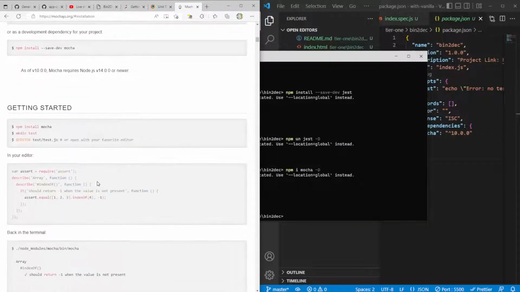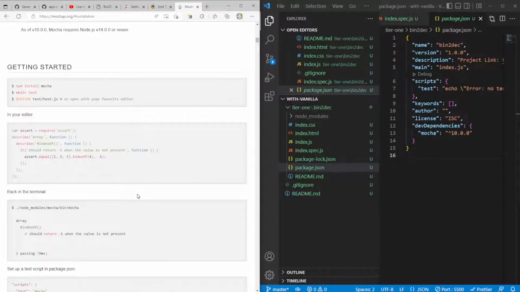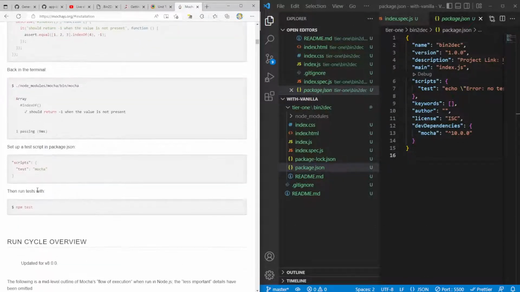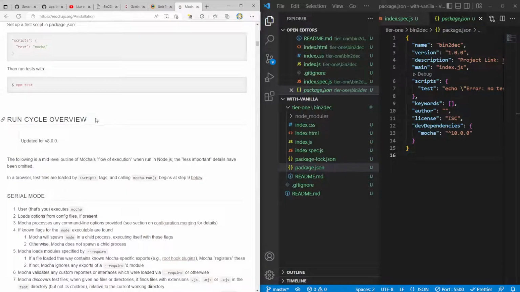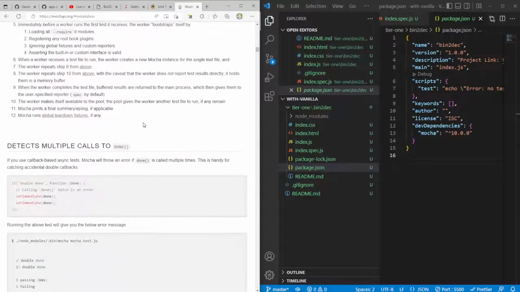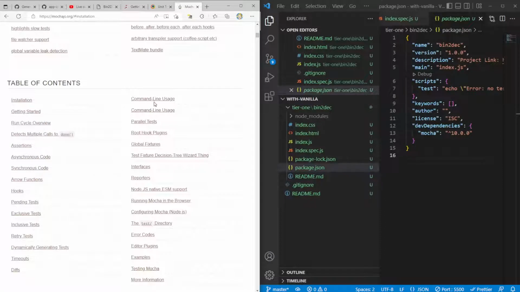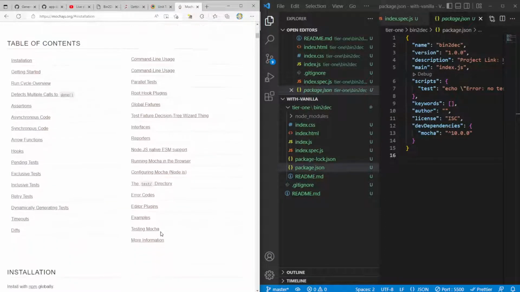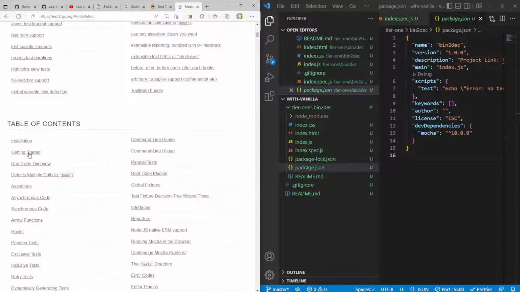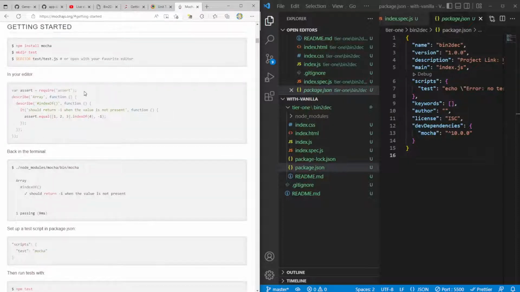Okay, cool. So in my editor, let's see, back in the terminal, run tests, run cycle overview. Can we see an example of pending tests, command line usage, testing Mocha, retry tests, getting started.